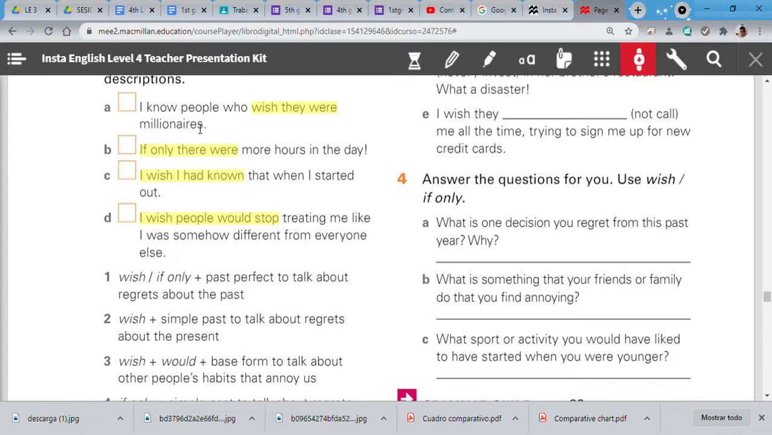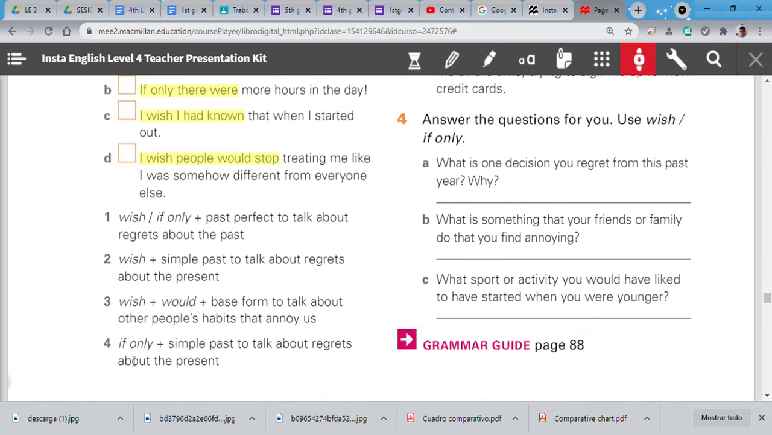Yeah? Letter B. If only there were more hours in the day. If only, let's see. Here is if only. Plus simple past. If only plus past perfect. No, it's simple past. Aha, number 4. Letter B, number 4. If only plus simple past to talk about regrets about the present. Aha. Let's continue with letter C.